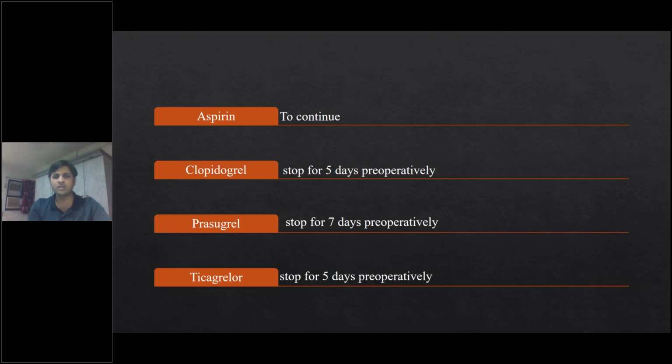So unfractionated heparin is not advisable. LMWH as a bridging therapy can be given, but it does not have a good effect like an antiplatelet drug, so it can still have some thrombotic potential for the stents. So the ideal drug they say to give as a bridge is aspirin. Even if ticagrelor is stopped 5 days prior, aspirin is to be continued, and you can operate on this patient with calculated risk.